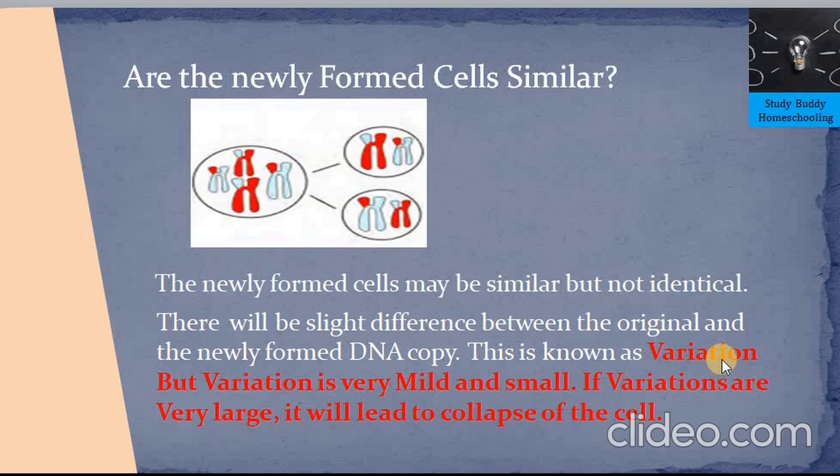This variation is very important for the survival of the species, provided this variation is very mild and very small. If variations are very large, it's going to lead to the collapse of the whole cell. I'll tell you how. If the variations are too high, DNA codes for certain proteins and the cell structure would code for certain proteins.